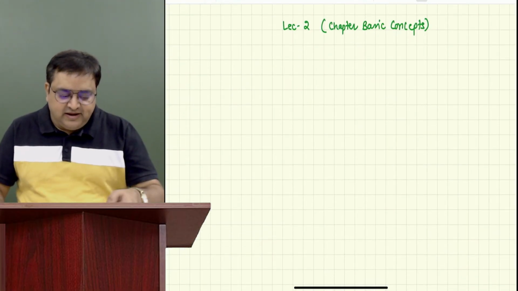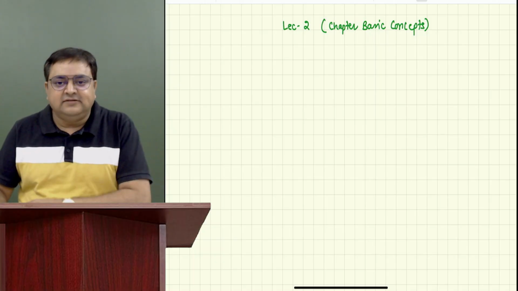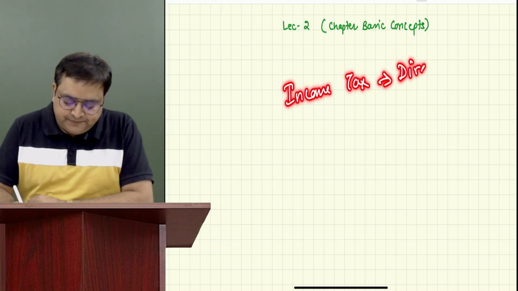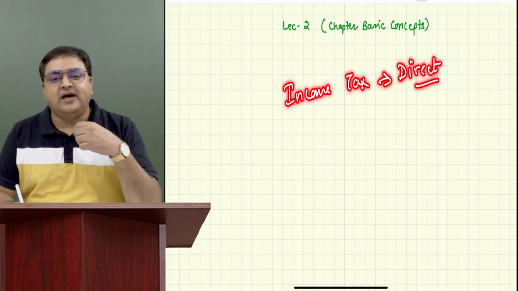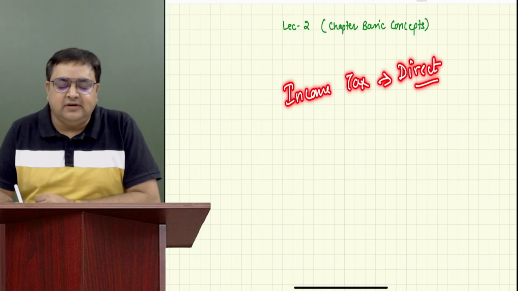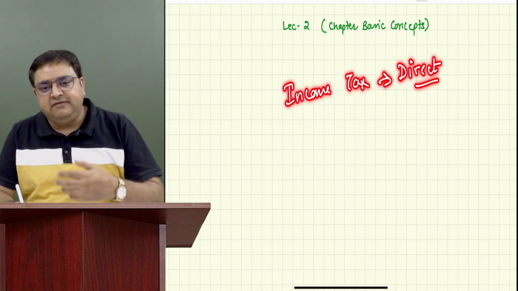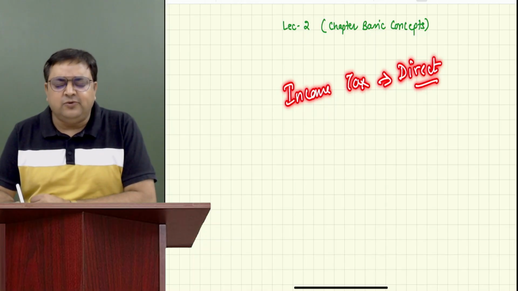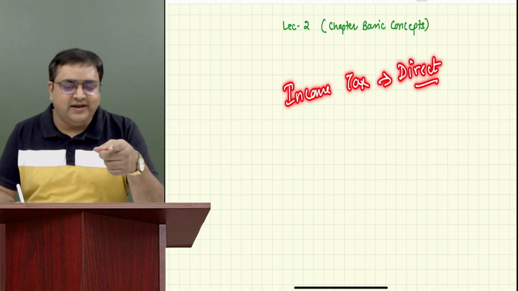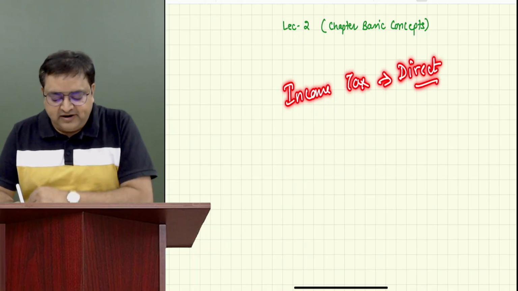Yesterday I was telling you that income tax is a direct tax. It's not indirect. It means that the person who is earning income is supposed to pay their income tax. If this person is not paying, then the government will levy some penalties and actually recover from that person. We will understand how they will recover. But yes, if I am earning income, I have to pay the taxes. If you are earning income, you have to pay the taxes. So it's a direct tax.